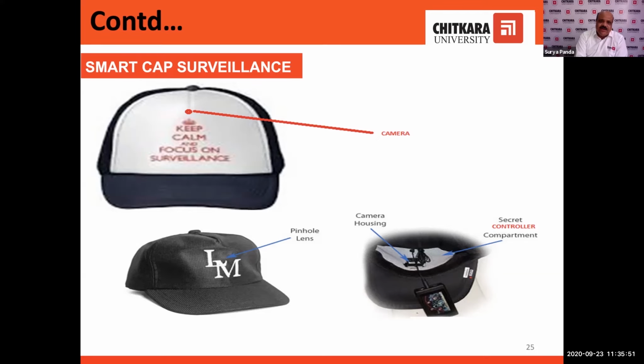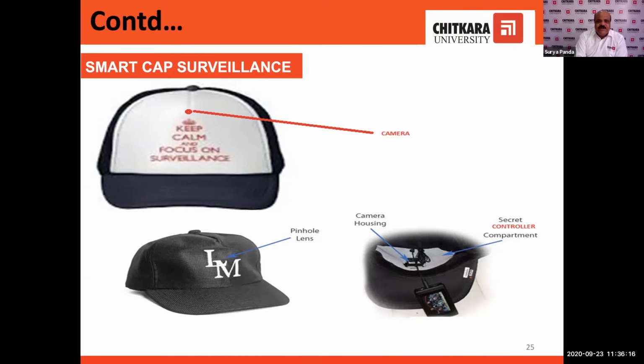Here we are giving a low cost camera and charging device, and we can connect this particular camera with the base station, and it can be attached in a helmet, or in a cap, and it is not visible to anyone.